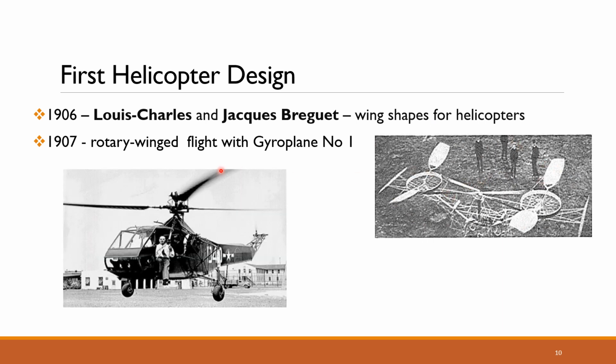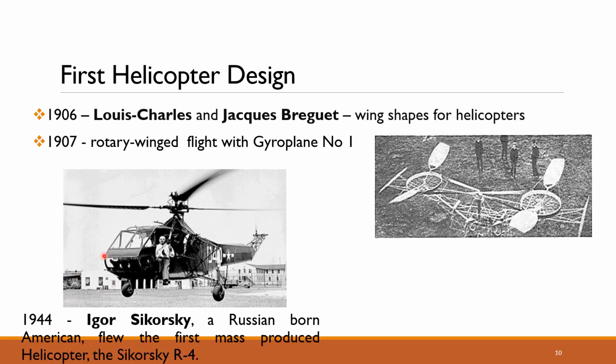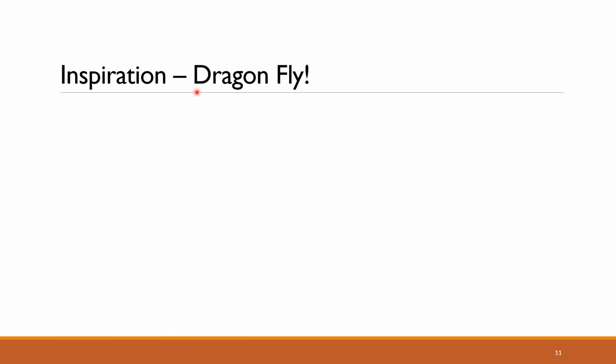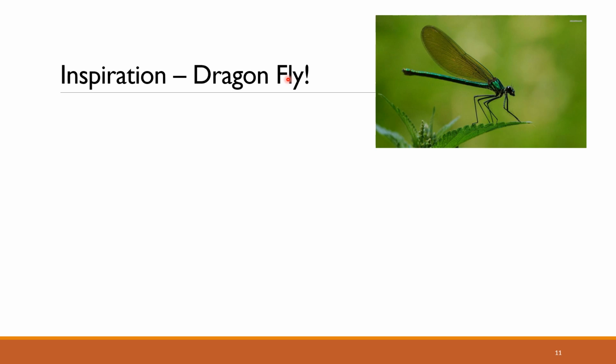Then almost 37 years later, in the year 1944, a Russian American by the name Igor Sikorsky flew the first mass-produced helicopter, which was named after him. It is called the Sikorsky R4. The inspiration behind the flight and the design of a helicopter is the dragonfly.